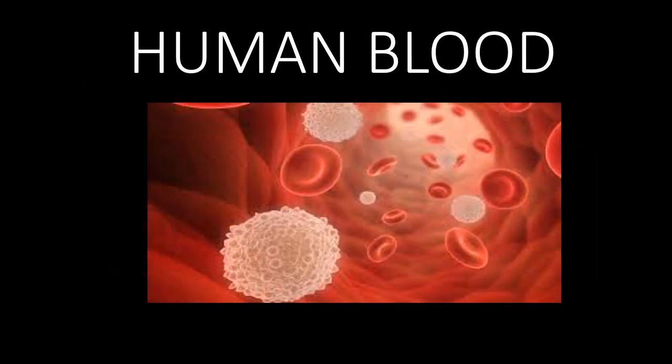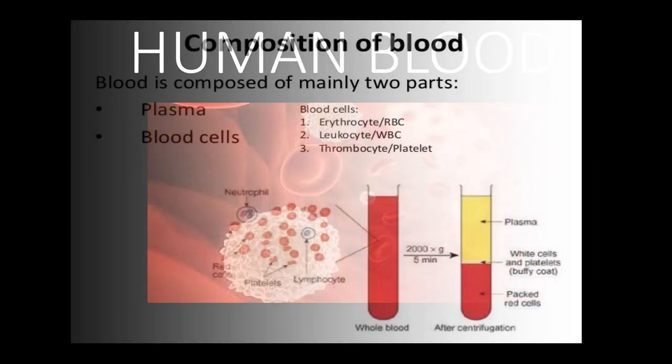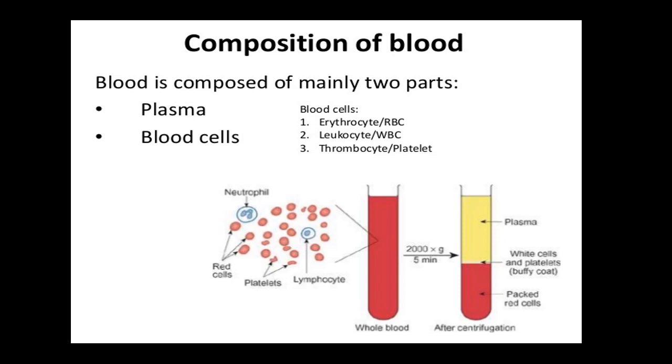My today's topic is human blood. Composition of blood. Blood is composed of mainly two parts, plasma and blood cells. The blood cells are of three types: erythrocytes, leukocytes and thrombocytes.